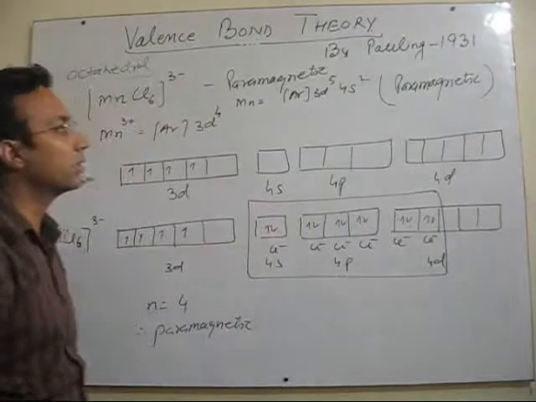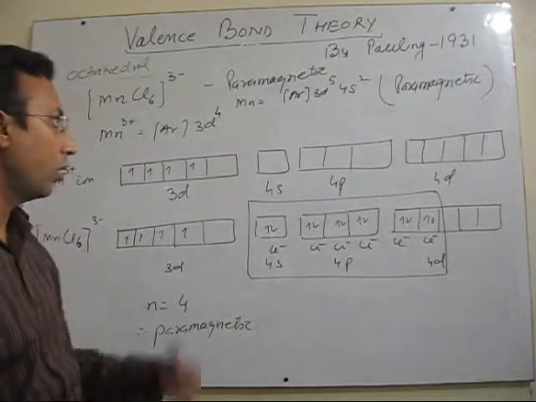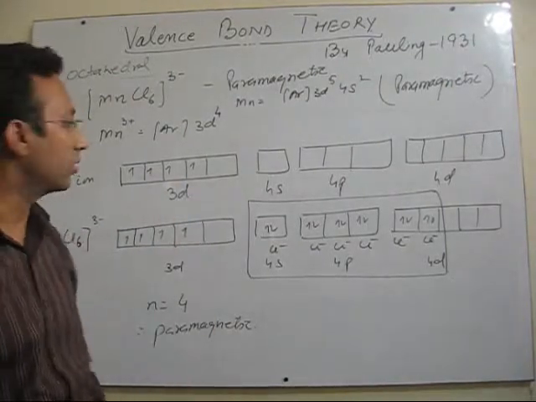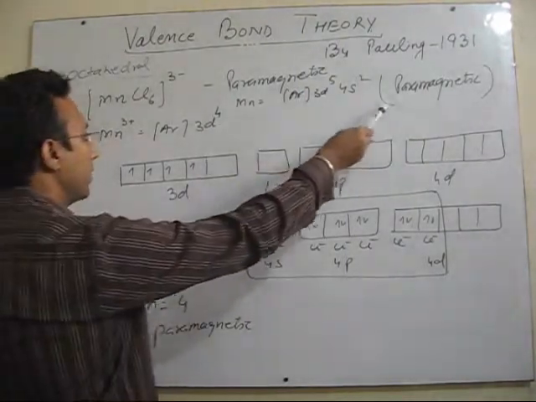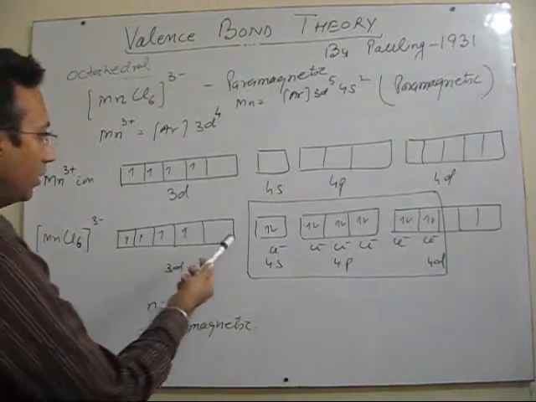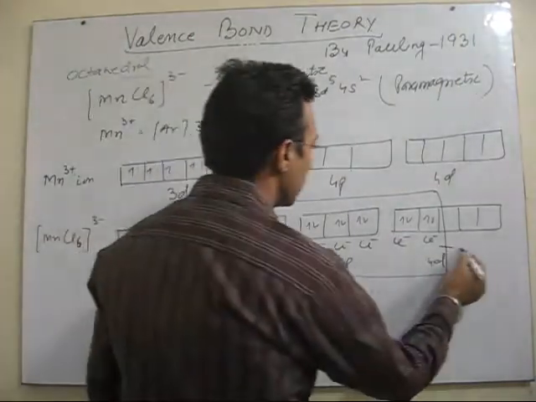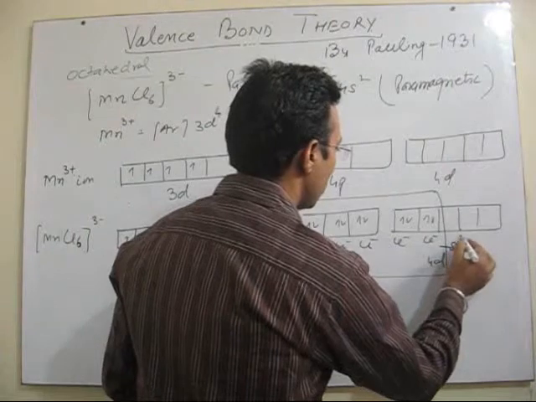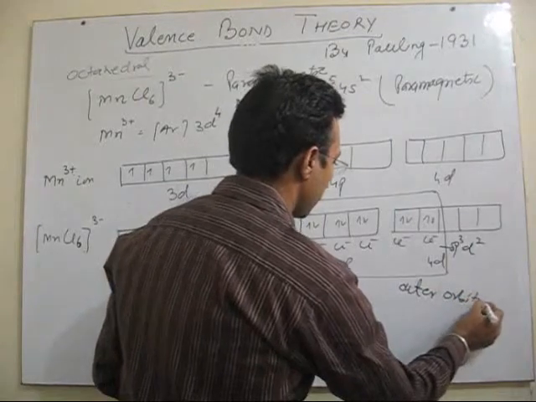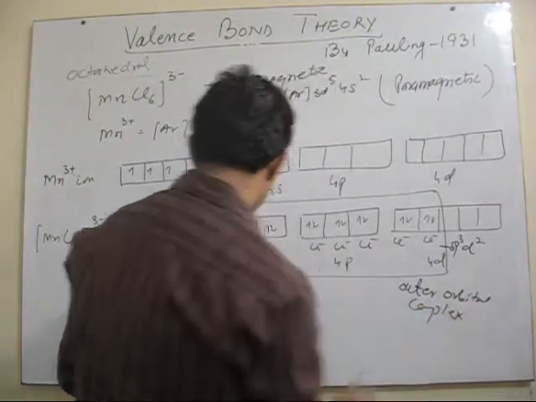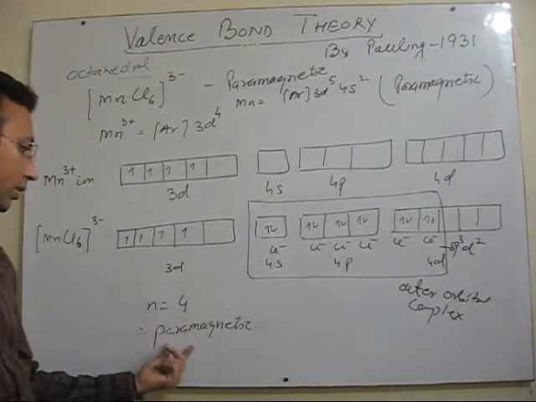So suppose the question comes in the exam: how will you explain the paramagnetic behavior of the following complex using VBT, as well as find its hybridization. Now in this particular case, as the complex is paramagnetic, therefore outer d orbitals will be used. So the hybridization will be sp3d2, and the complex is an outer orbital complex. Octahedral, number of unpaired electrons found are 4. Fine. So it is paramagnetic.